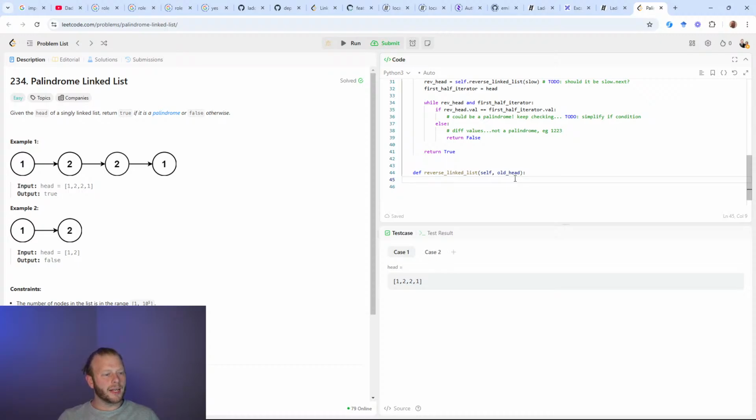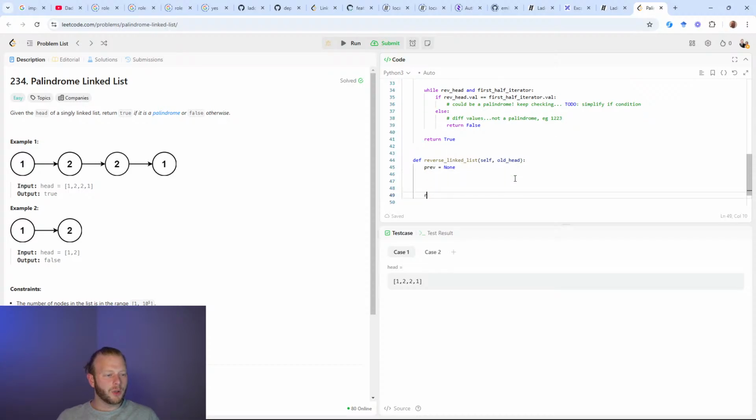So I have the old head. And what I want to do is continue until I hit a none, and then store a reference to the node just before the end. So I'm going to call this prev, and then we'll eventually return prev. So we're returning the 1 here in example 1.